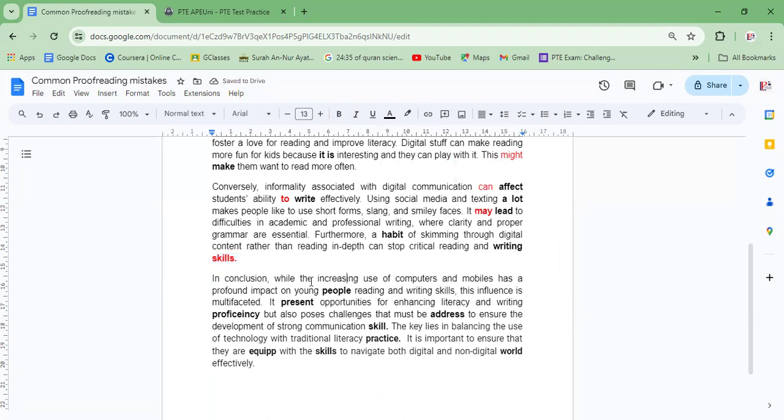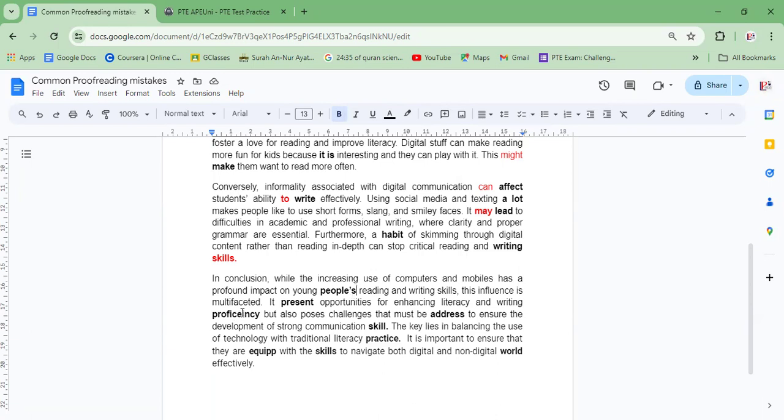Okay. In conclusion, while the increasing use of computers and mobile has a profound impact on young people, pupils' reading and writing skills. So here there is an apostrophe case, that is pupils' reading and writing, that is showing the possession, like Ali's pen and Alishba's marker, students' preparation. So it's all showing the possession, apostrophe case. Student, pupils' reading and writing skills. Whose reading and writing skills? People's reading and writing skills.